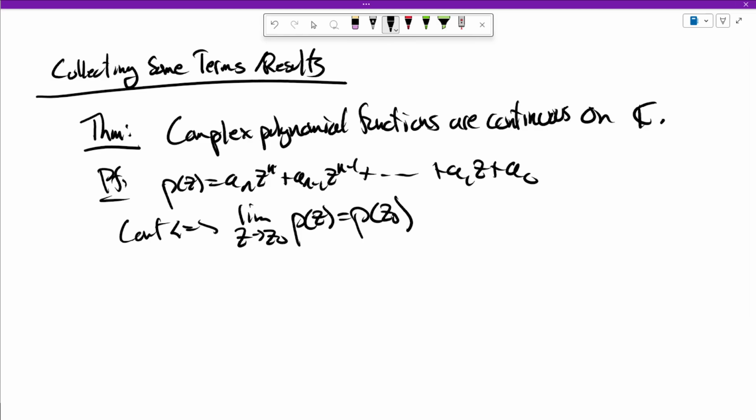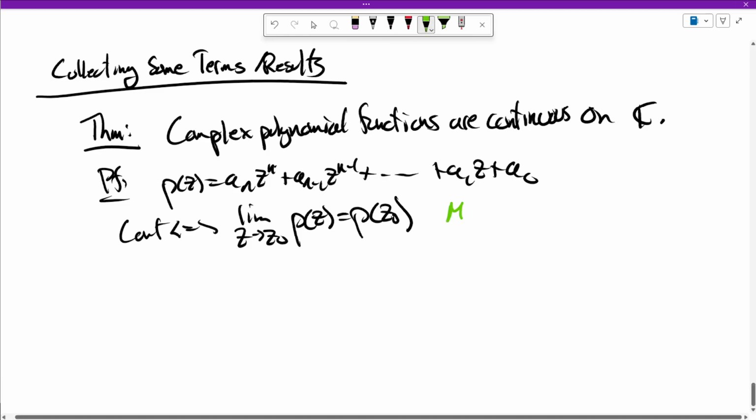And we actually looked at the limits of these power functions already, and we saw that it was the same as just plugging in z naught. And we also looked at what happened to sums. This breaks down under sum, and the constant multiples come out. So if you apply our limit rules, what you'll find is that you do in fact get this. This is true. So this is sort of moral homework, and a proof is in your book if you don't want to do that.